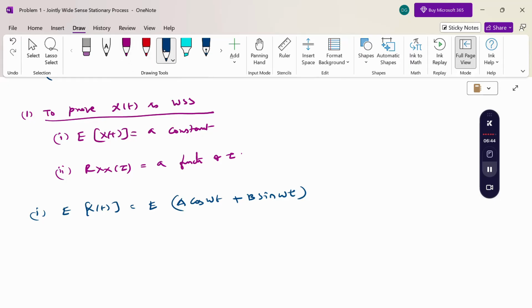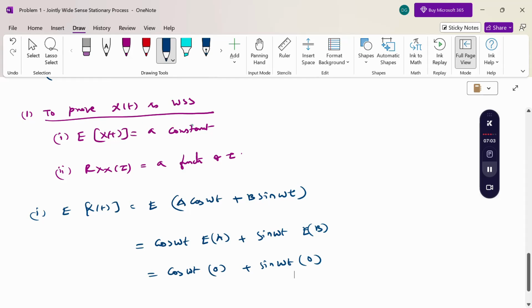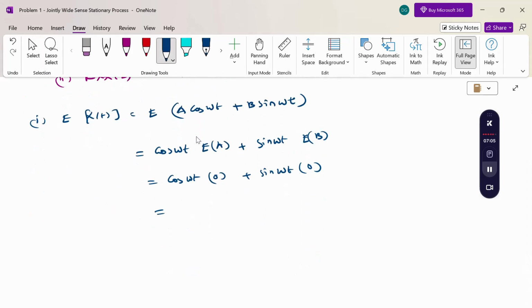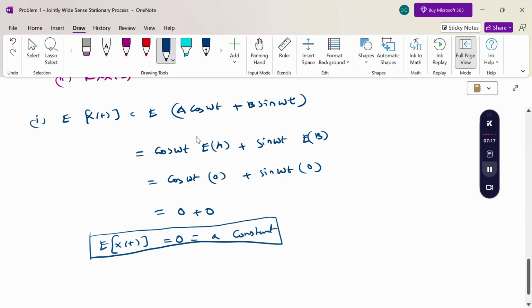Here A and B are random variables, therefore cos ωt and sin ωt are constants: cos ωt times expectation of A plus sin ωt times expectation of B. Expectation of A is 0 and expectation of B is 0, so the result is 0, a constant. The first condition is satisfied.